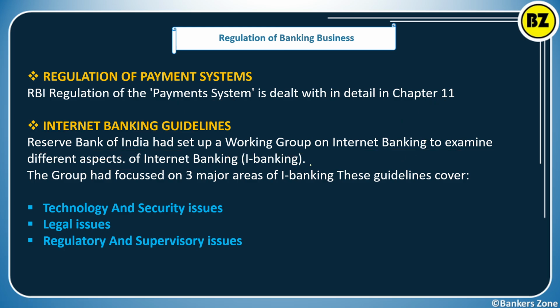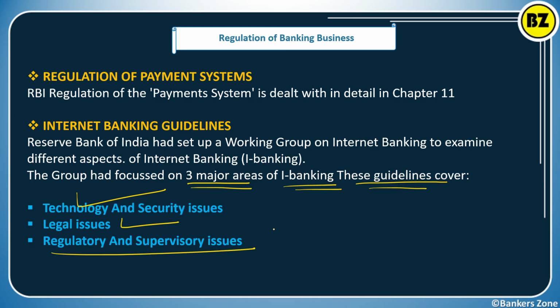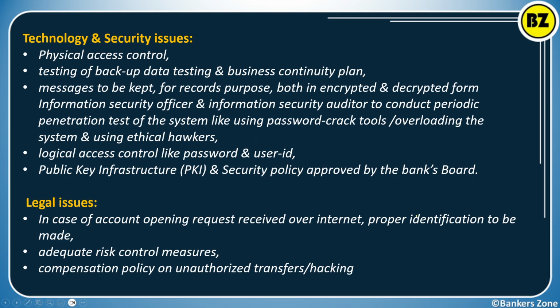Now see, the group basically focused on three major areas of internet banking. So what are the guidelines from that? Basically the guidelines cover the technology and security issues, the legal issues, and the regulatory and supervisory issues. It is very easy to note about internet banking. For technology and security issues, they have some guidelines based on physical access control, testing of backup data, and the business continuity plan.